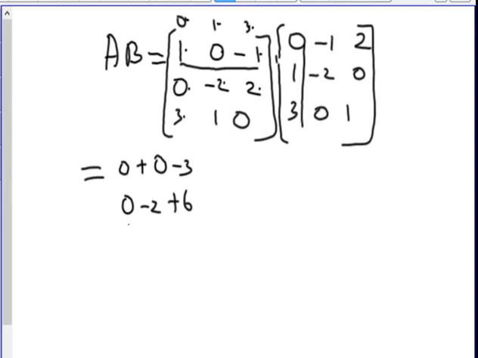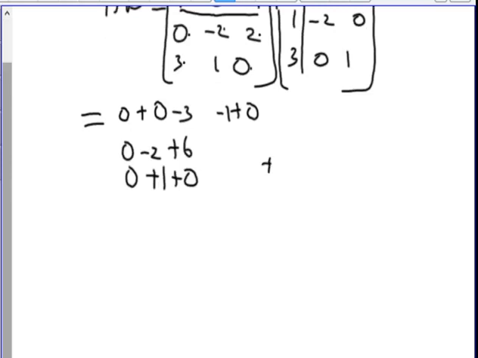Then we will multiply with the third row. 0 into 3 is 0, 1 into 1 is 1, plus 1, then 3 into 0 is 0. Now we remove the first column elements and write the second column elements, that is minus 1, minus 2 and 0. Now multiply again. Minus 1 into 1 is minus 1, plus minus 2 into 0 is 0, plus 0 into minus 1 is 0.